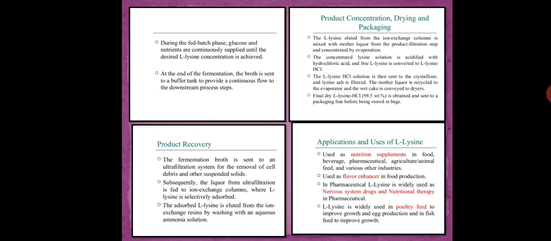Okay, diaminopimelic acid. It is an intermediate which is found in bacteria, algae and higher plants. So pyruvate is first converted into aspartate and then DAP is formed and then DAP is finally converted into lysine.